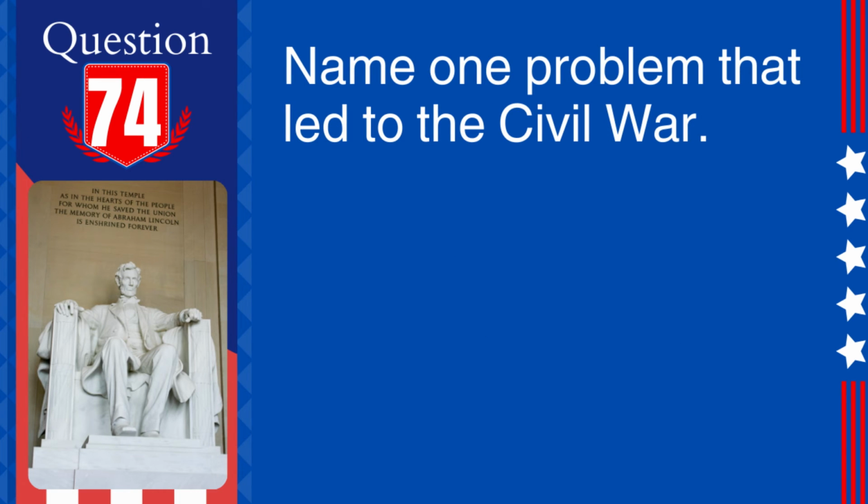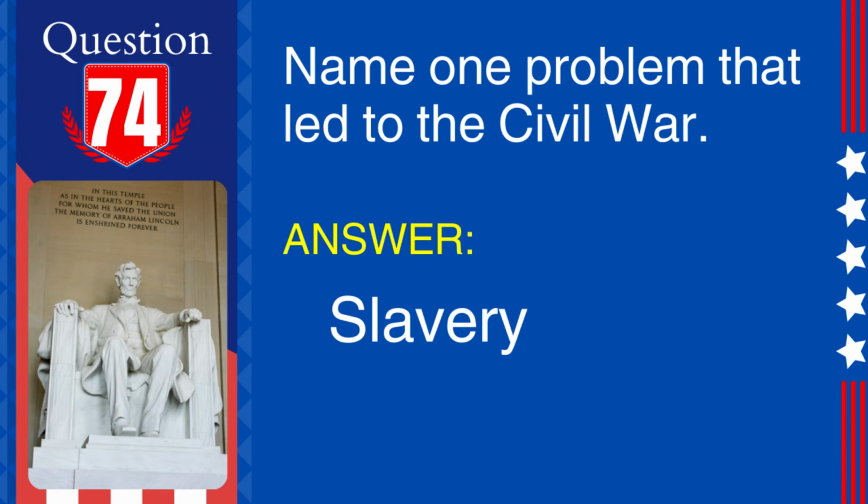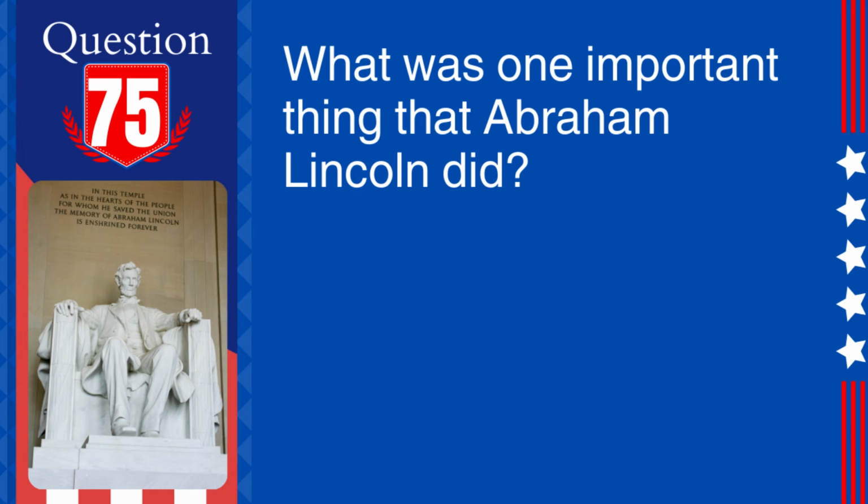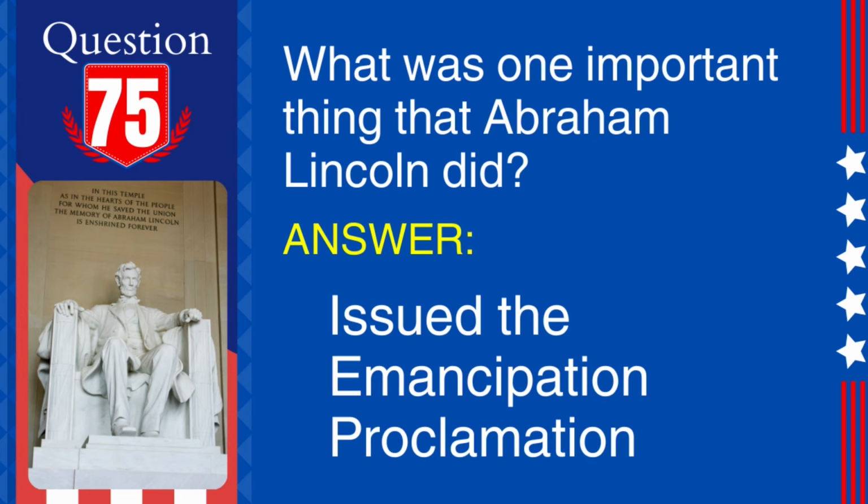74. Question: Name one problem that led to the Civil War. Answer: Slavery. Explanation: The issue of slavery was one of the primary causes of the Civil War, particularly the expansion of slavery into new territories and states. 75. Question: What was one important thing that Abraham Lincoln did? Answer: Issued the Emancipation Proclamation. Explanation: President Abraham Lincoln issued the Emancipation Proclamation in 1863, which declared that all slaves in Confederate-held territory were free.